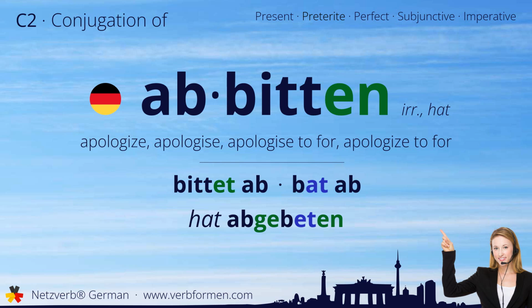Today we're going to learn how to conjugate the German verb abbitten. Watch and listen to the forms carefully. Let's start with the stem forms. Bittet ab, bat ab, hat abgebeten.